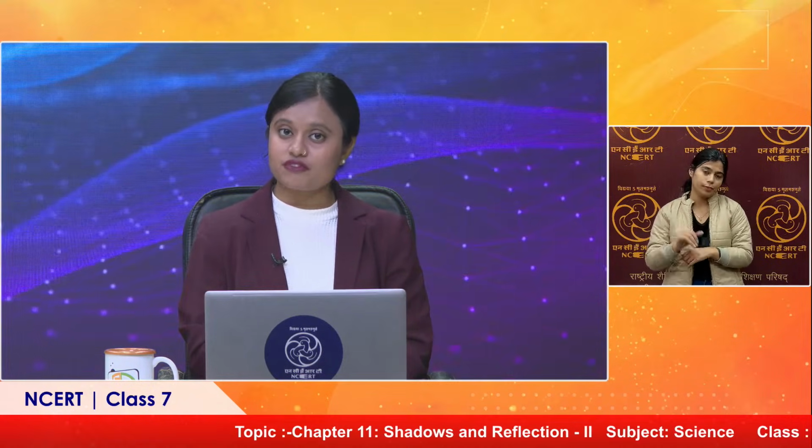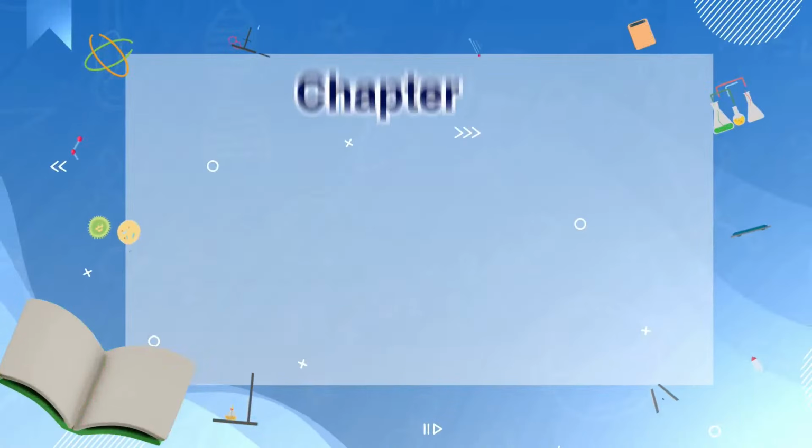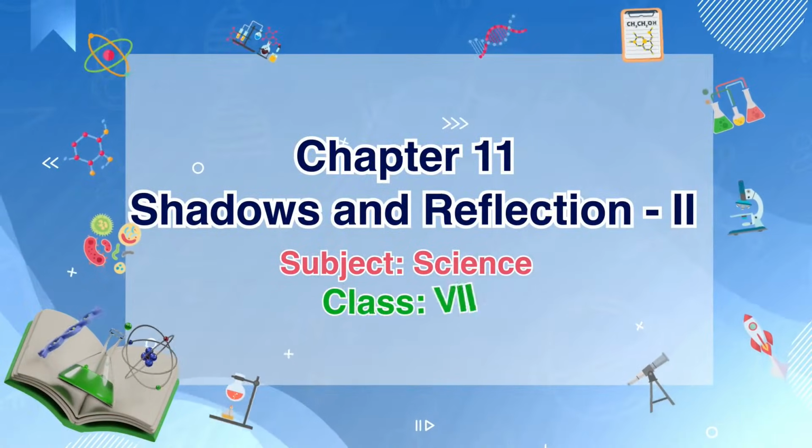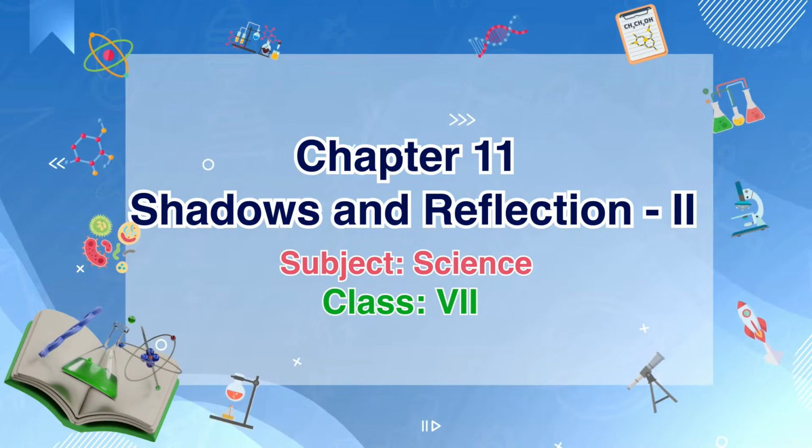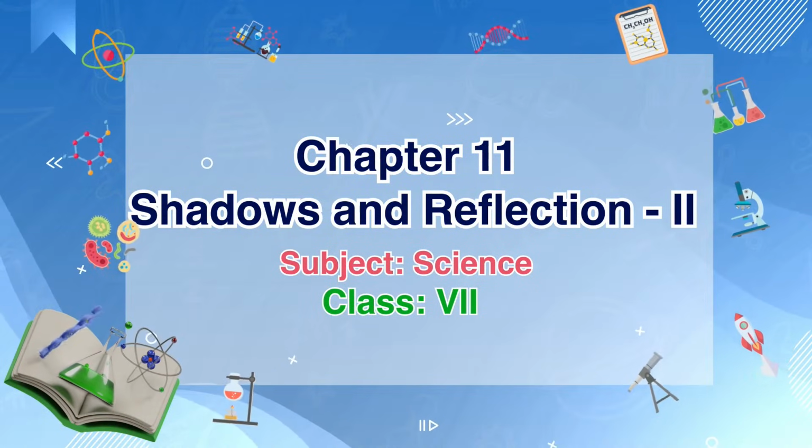This half an hour session is meant for class 7 students, and the subject for today is science. The topic we have taken up is chapter number 11 from your textbook, titled Shadows and Reflection, Part 2. We have already covered the shadow part in our previous session, so today we are going to talk about reflection.